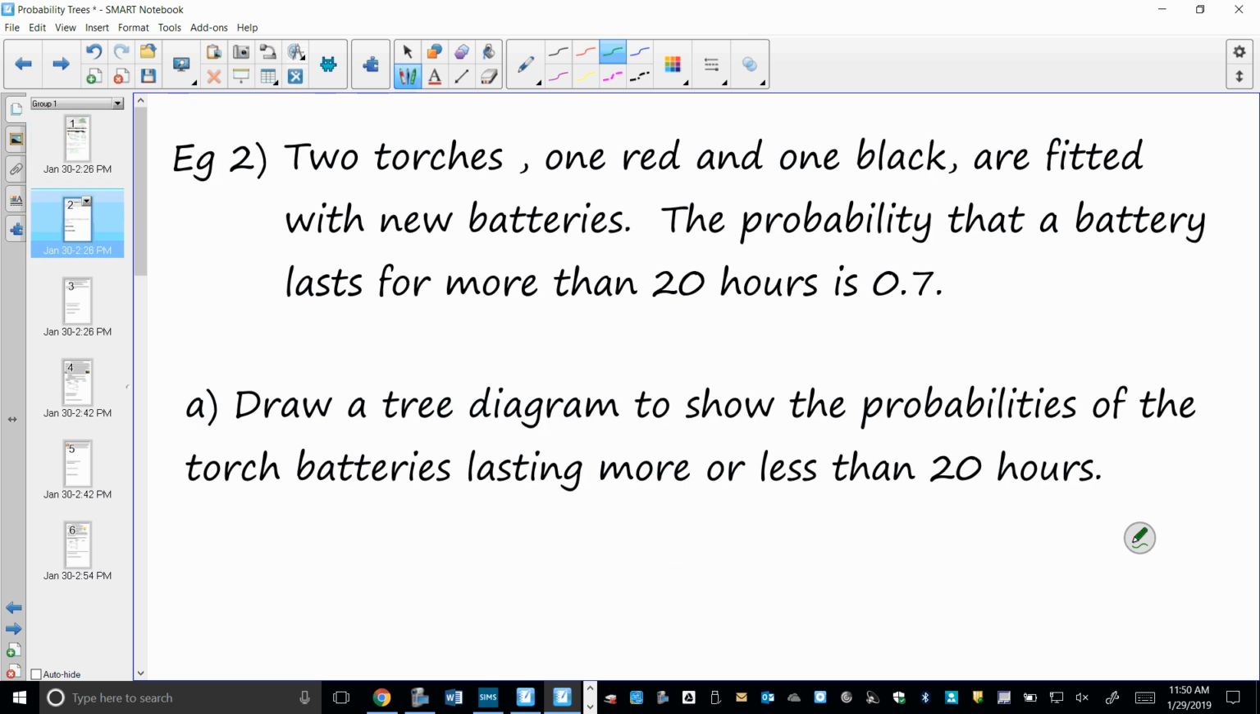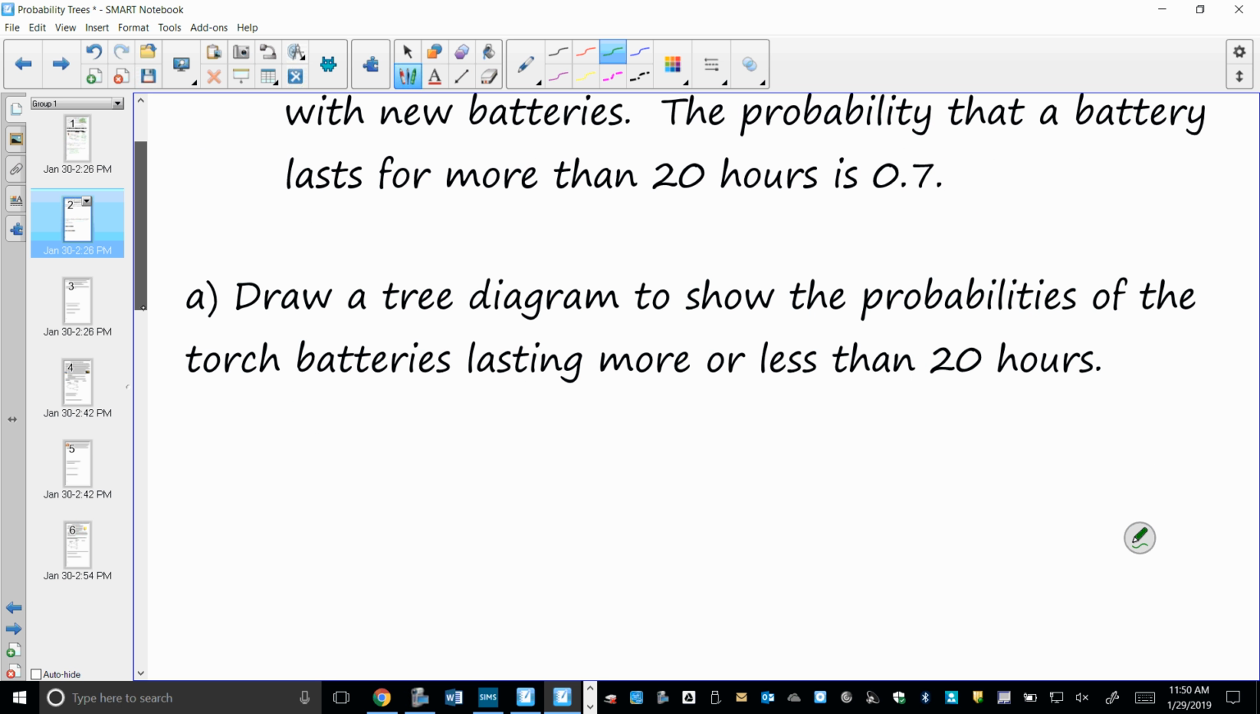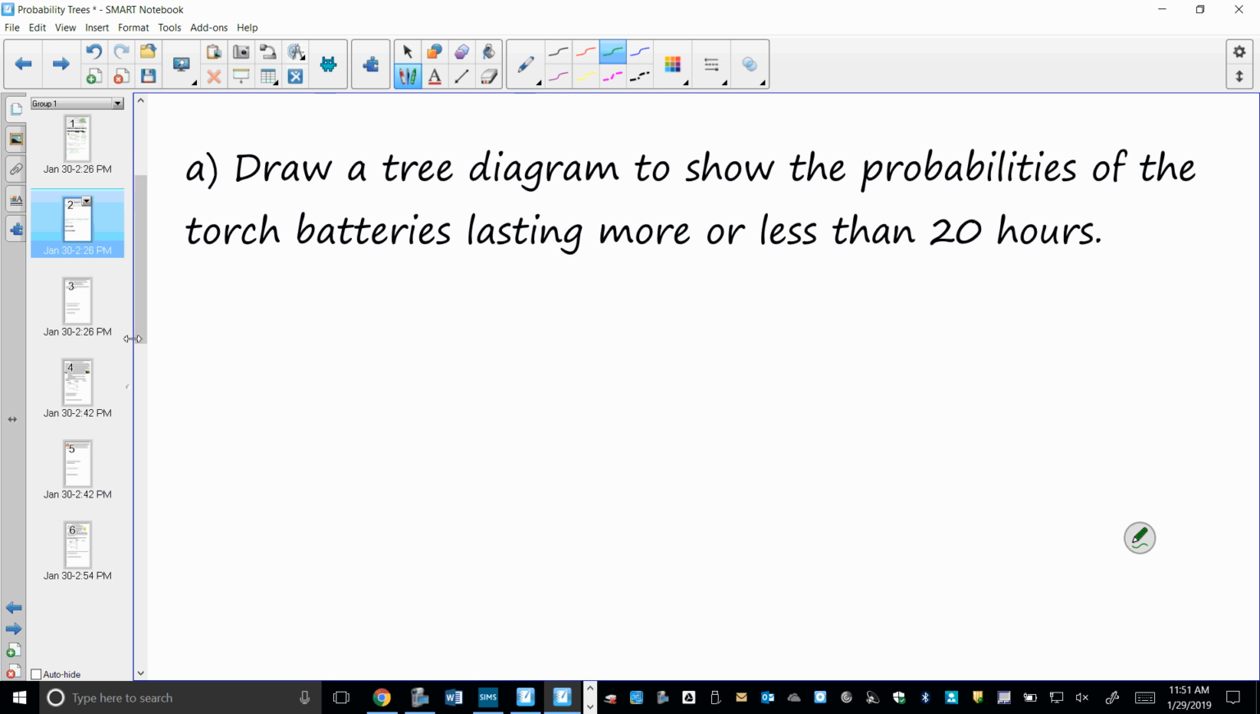Alright, another example. 2 torches, 1 red, 1 black, with new batteries. The probability that a battery lasts for more than 20 hours is 0.7. Draw a tree diagram to show the probabilities of torch batteries lasting more or less than 20 hours. So they've helped us out by telling us what we're interested in. So, first is a branch, more than 20, less than or equal to 20. Okay, so that's torch 1. You can label it red torch if you wish, doesn't really matter, but we're talking about 2 torches.